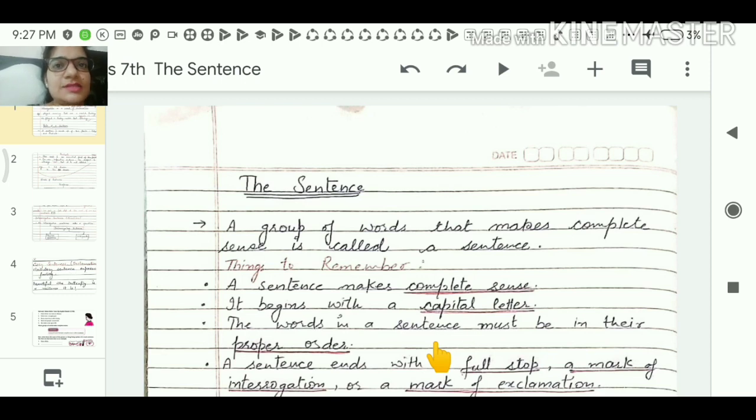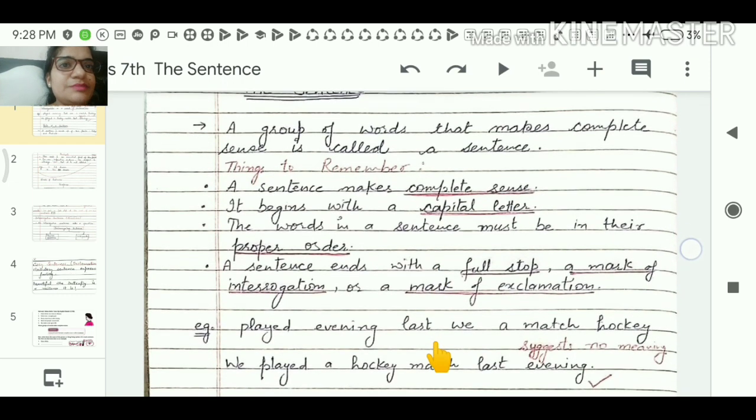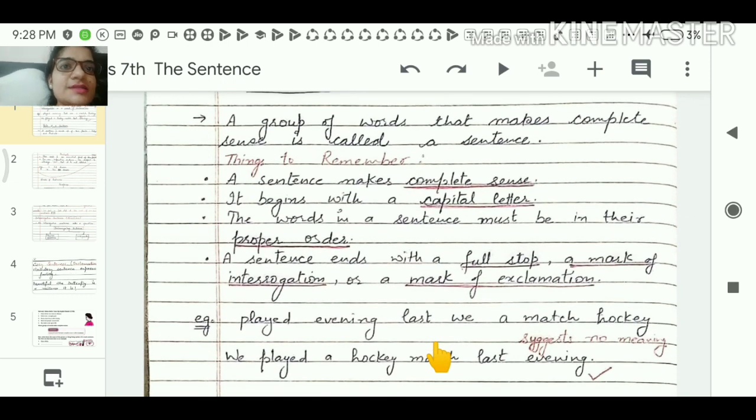Let's start the second chapter from our practice book, the sentence. A group of words that makes complete sense is called a sentence. Things to remember: a sentence makes complete sense and it begins with a capital letter. The words in a sentence must be in their proper order.